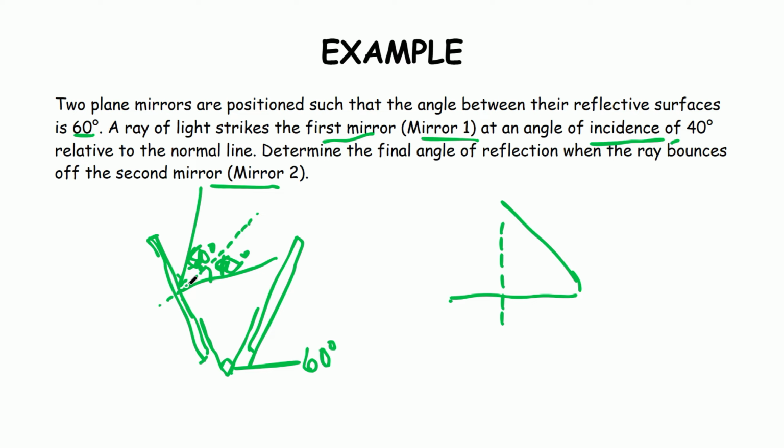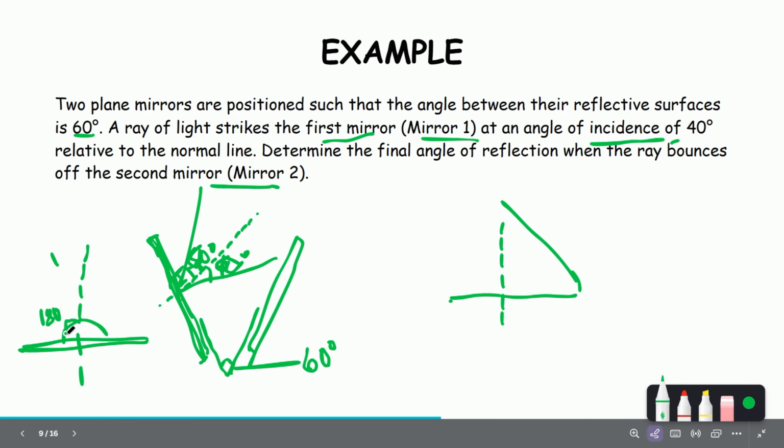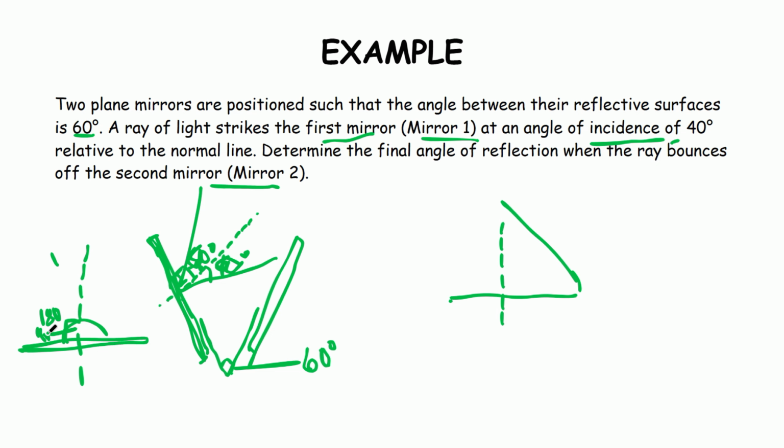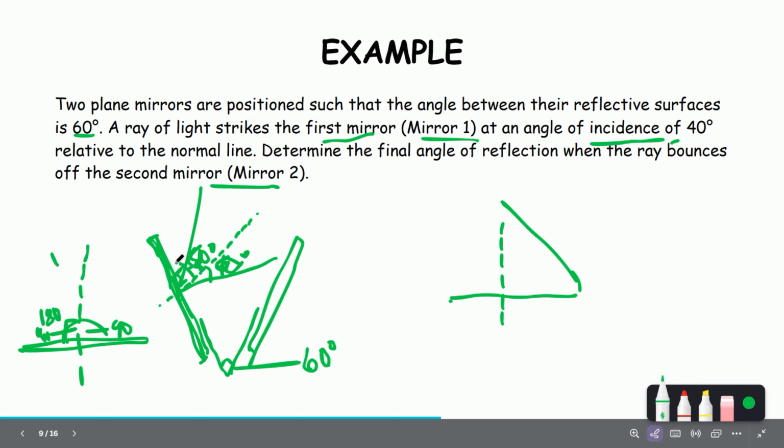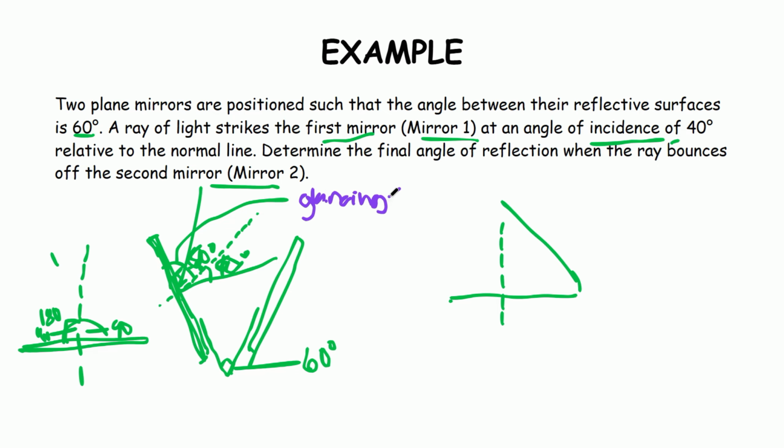And then the normal relative to the plane, our plane mirror, is 90 degrees, because the whole line is 180 degrees, and the normal line divides it in half, so that is 90 degrees for both sides. Since it is 90 degrees on both sides, this is called our glancing angle.